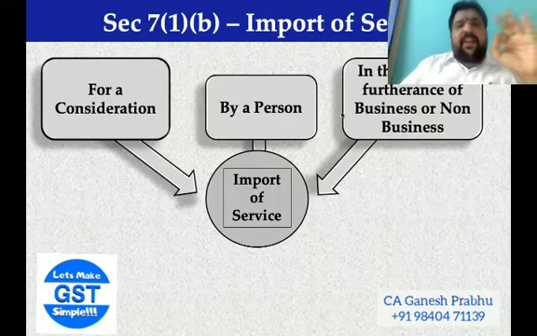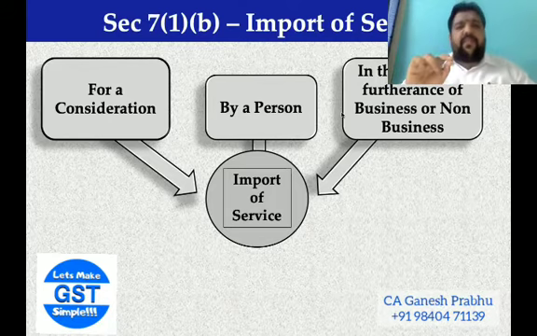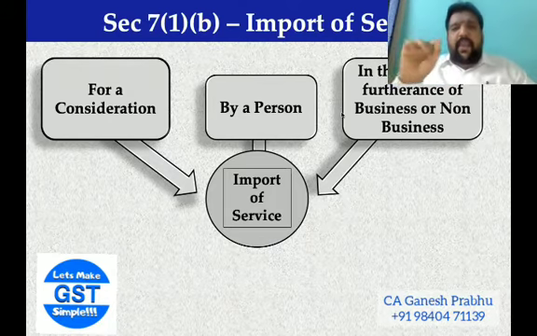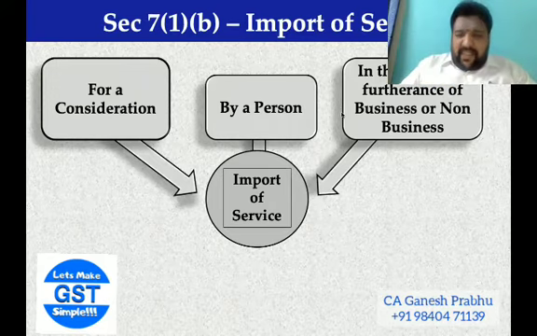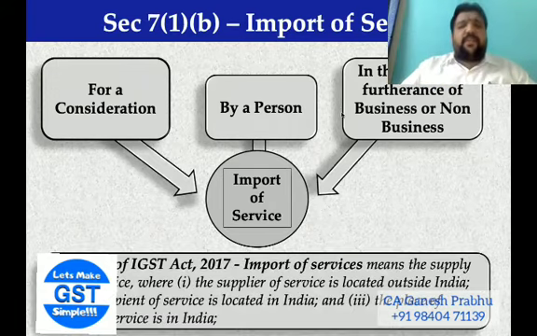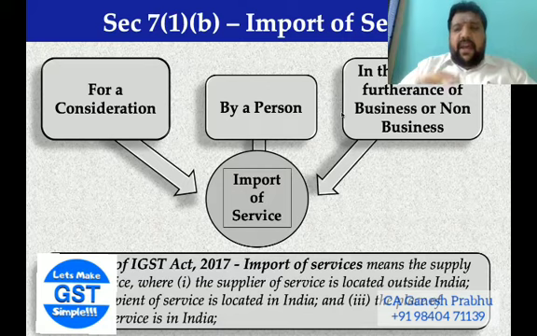Moving from the general entry, getting into 7.1b, which talks about, in case of 7.1b, import of services. First, let's all understand what is import of service. Supplier of a service is outside India. Recipient of a service is in India. Place of supply is India.